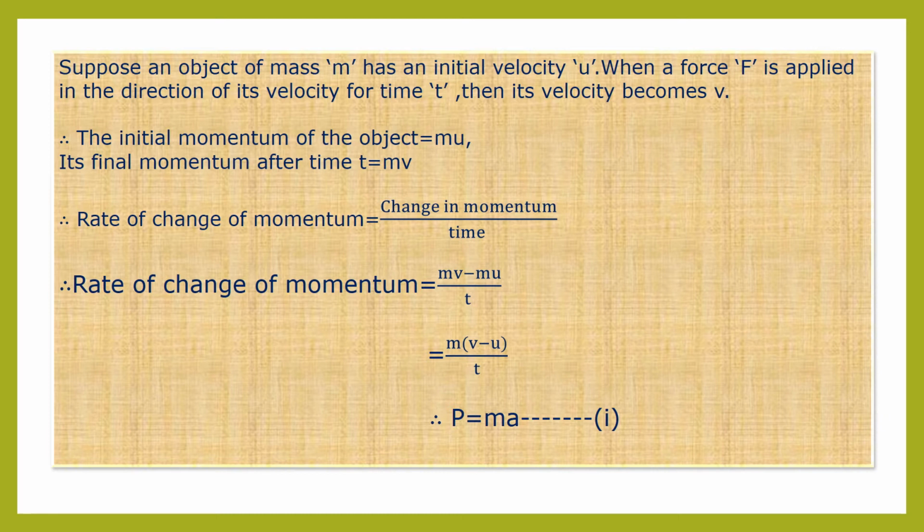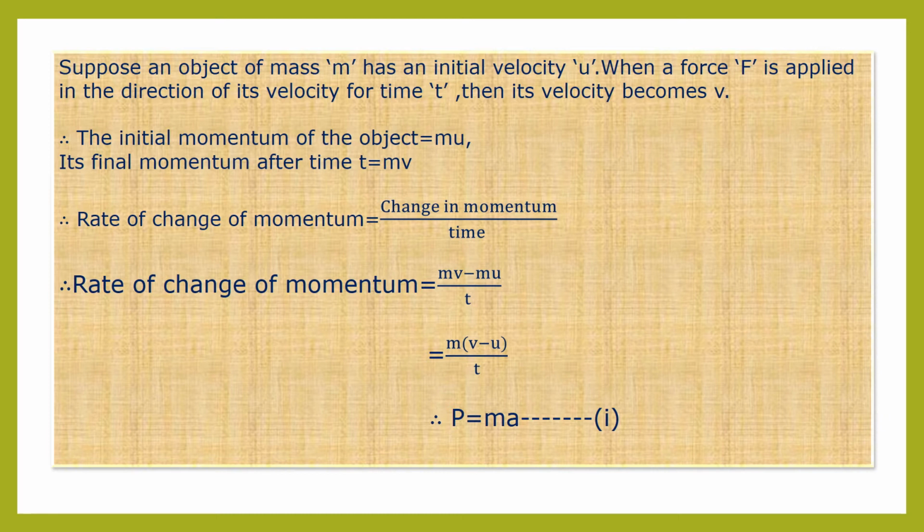Suppose an object of mass m has an initial velocity u. When a force F is applied in the direction of its velocity for time t, its velocity becomes v. Therefore the initial momentum of the object is m × u, and its final momentum after time t is m × v.